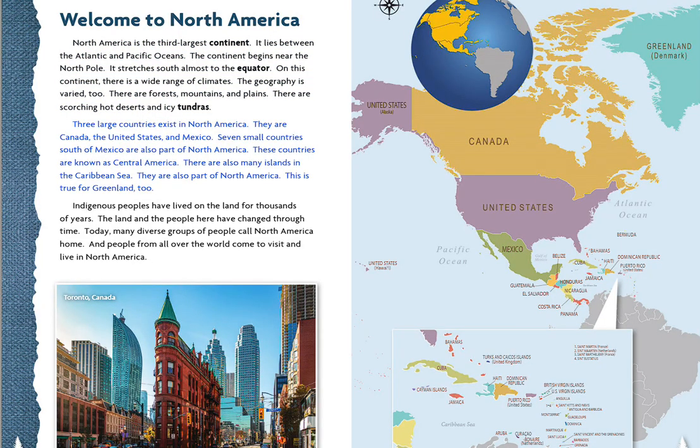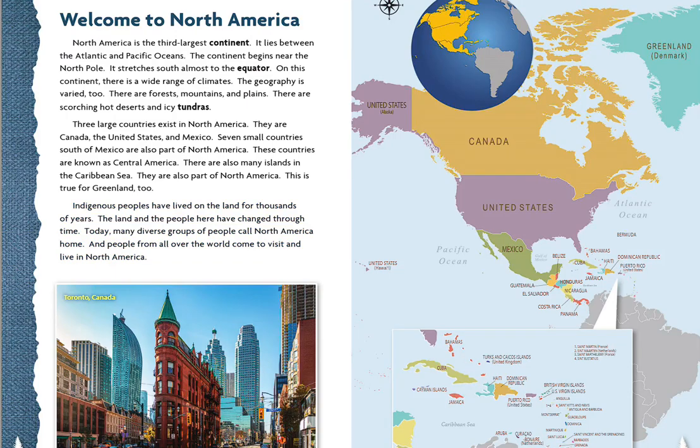3 large countries exist in North America. They are Canada, the United States, and Mexico. 7 small countries south of Mexico are also part of North America. These countries are known as Central America. There are also many islands in the Caribbean Sea. They are also part of North America. This is true for Greenland, too. Indigenous peoples have lived on the land for thousands of years. The land and the people here have changed through time. Today, many diverse groups of people call North America home, and people from all over the world come to visit and live in North America.